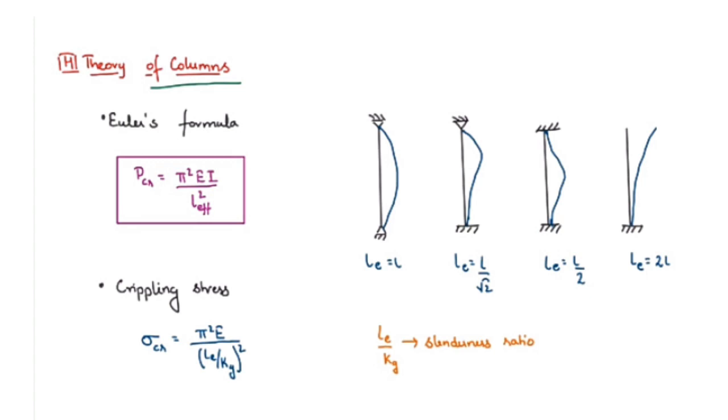Now let us see the effective length for different columns. Our first case is a column with both ends hinged. In that case the effective length will be equal to capital L.